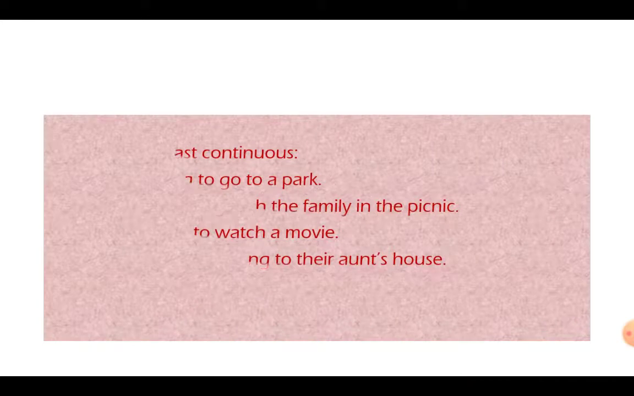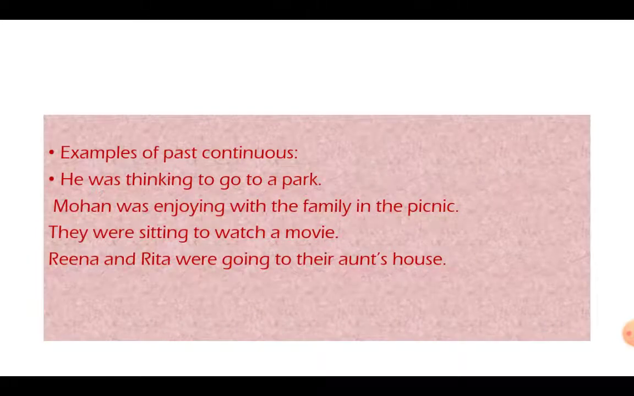Let's have some more examples. I'll tell you how we go on. He was thinking to go to a park. He was thinking, not thinking right now. He was thinking somewhere in the past. Like he was thinking of going to a park when I talked to him. When we talked, at that time what was he doing? He was thinking of going to a park.